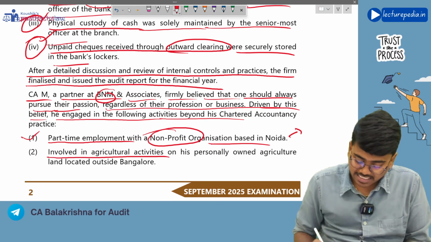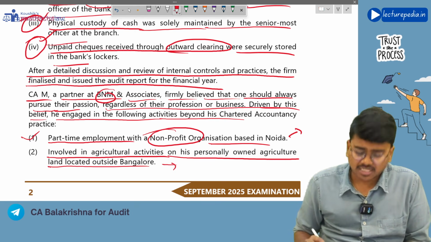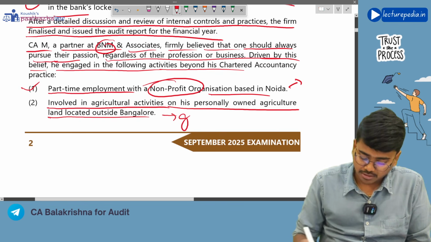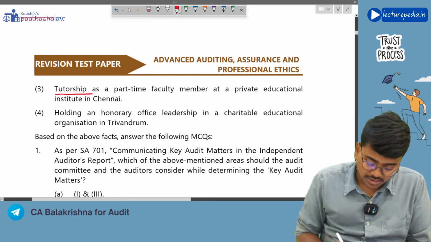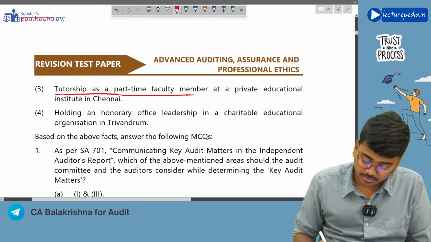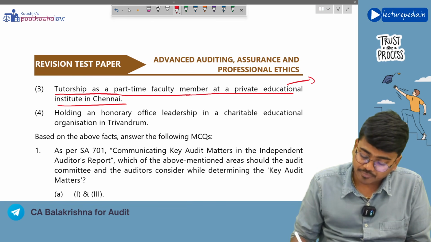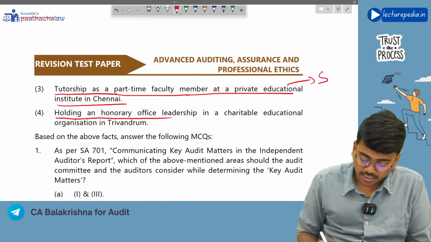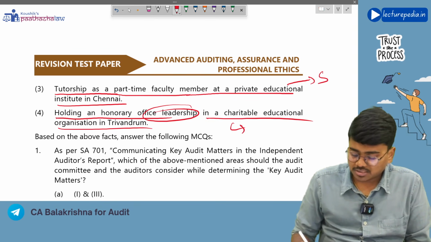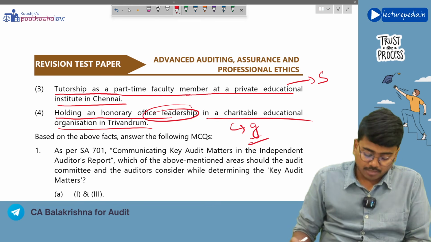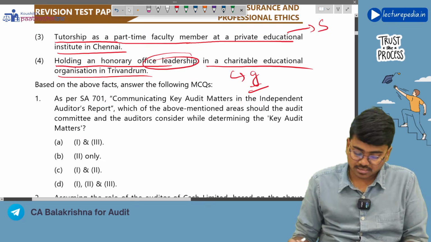Involved in agricultural activities on his professionally owned agricultural land. For this, general permission has been given by the institute. Next, tutorship as a part-time faculty member at a private educational institute at Chennai. This also requires a specific permission. Holding honorary office of leadership in charitable educational organization in Trivandrum. The institute has given general permission. So point number 2 and 4 has a general permission.